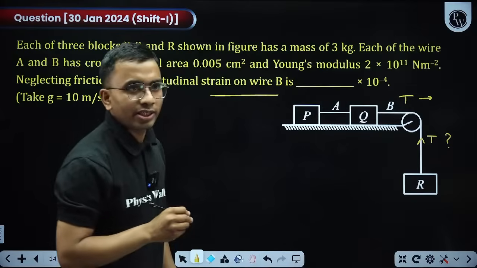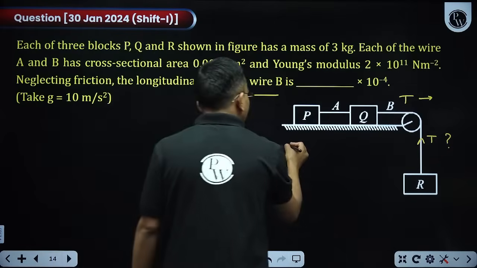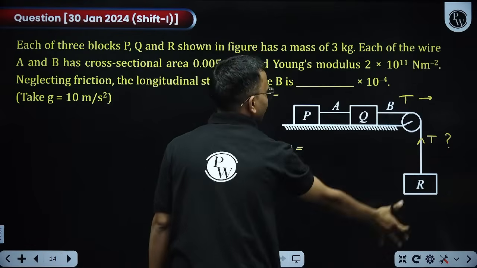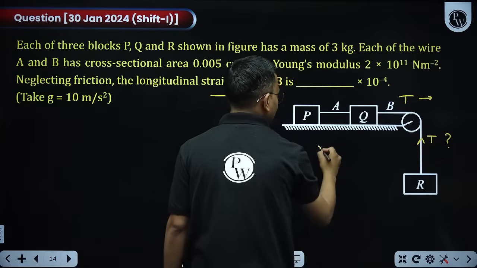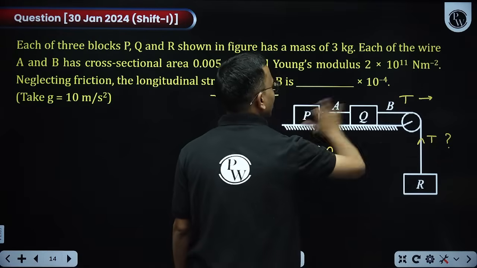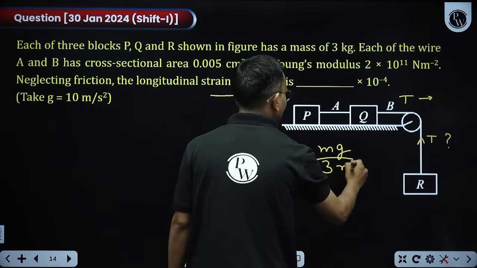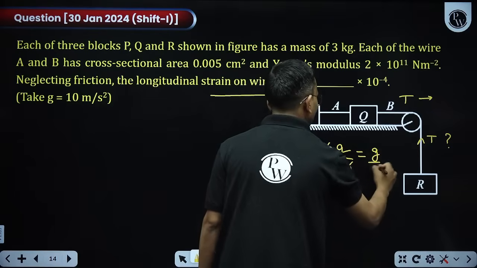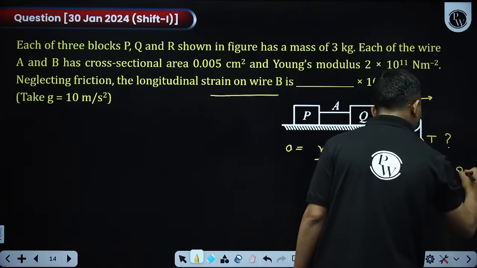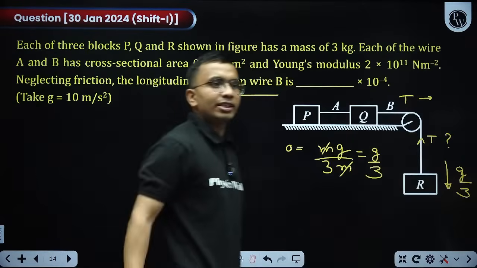How much is the tension here? Can I find? Yes, easily. I can write the acceleration of this whole system: the pulling force total is mg, divided by total inertia, which is 3m. So acceleration is g by 3. So this system is going down with an acceleration of g by 3.